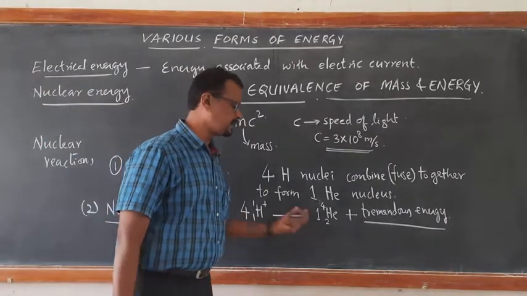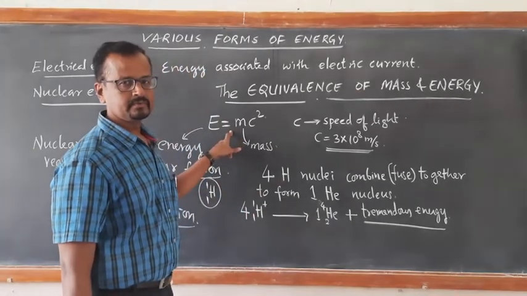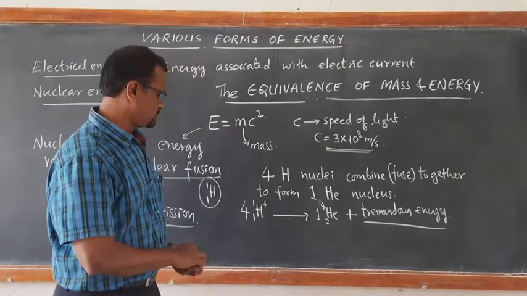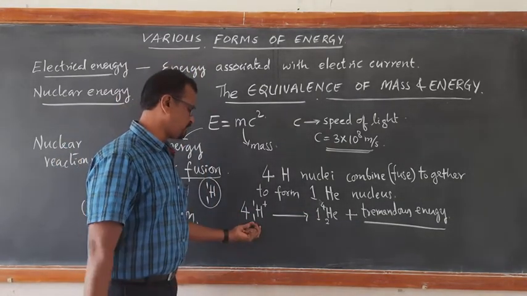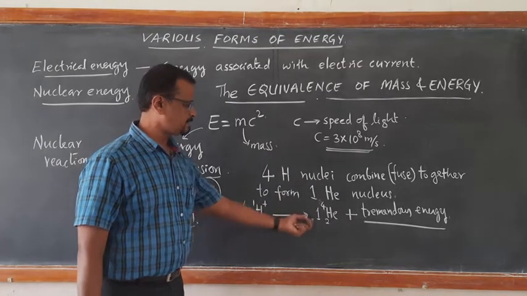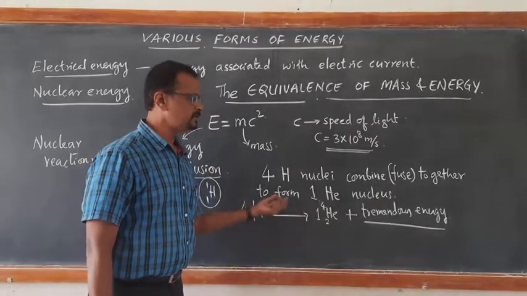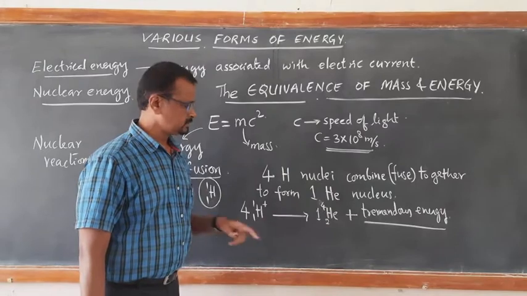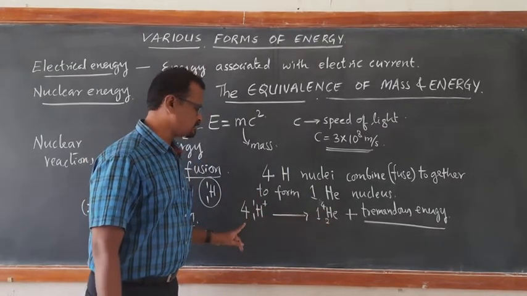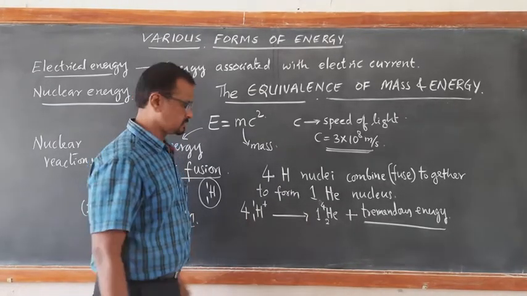If you analyze this, then you will come to know the importance of this equation. What is that? The missing mass. See, here the mass of 4 hydrogen nuclei is greater than the mass of the helium that is produced as a result of the nuclear fusion reaction. So the mass of helium is less than the mass of 4 protons.